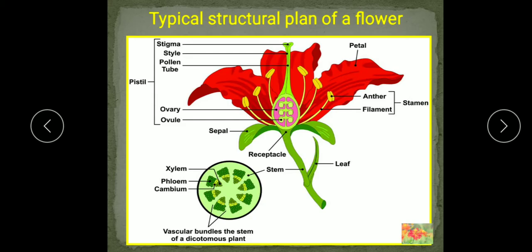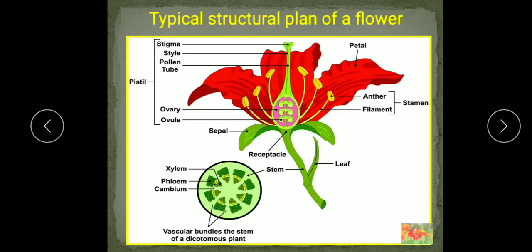Now we'll see another term, that is nectaries. What is nectaries? Nectar is a sweet fragrant liquid secreted by most of the flowers. So what is nectar? A sweet fragrant liquid secreted by most of the flowers. These flowers have nectar secreting cells and they are known as nectaries.